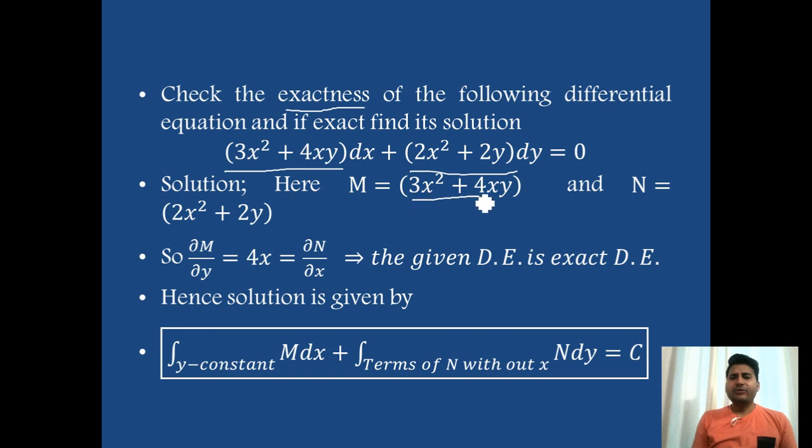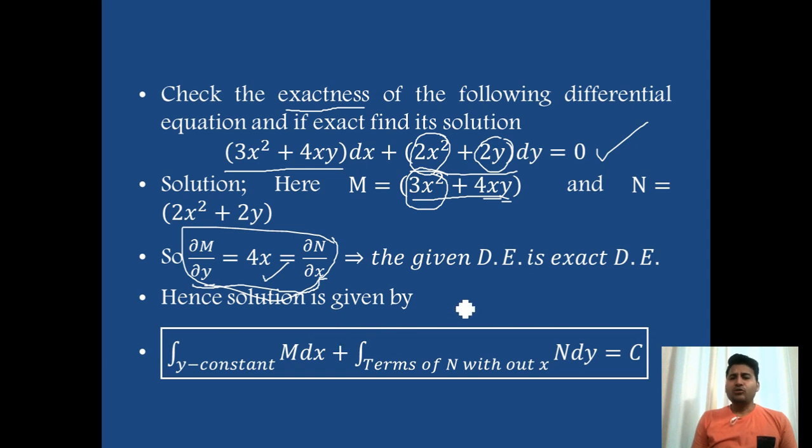It is the partial derivative with respect to y. The derivative of the x term will be 0 because we are differentiating with respect to y, and for the other term 4x is constant, y gives 1, so this will be 4x. Now the derivative of N with respect to x: this will be 4x, and the y term is constant, so 0. This is also 4x. Now we can see that del M over del y equals del N over del x. It means the given equation satisfies the condition of exactness. Hence the given differential equation is an exact differential equation.